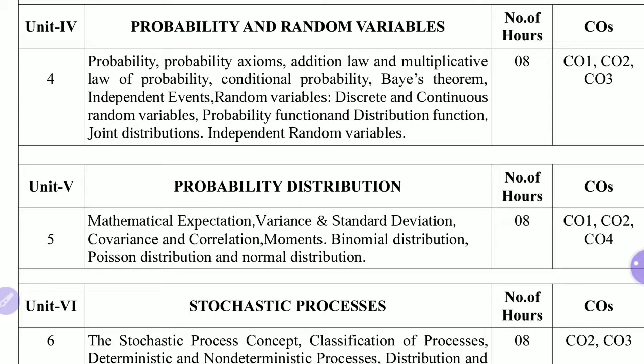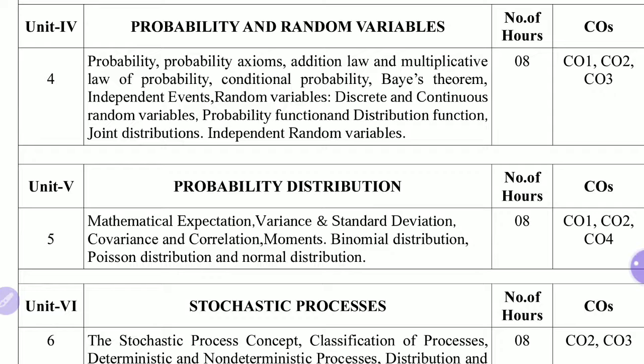The contents of unit number 4 are probability axioms, addition law and multiplicative law of probability, conditional probability, Bayes theorem, independent events, random variables, discrete and continuous random variables, probability function and distribution function, joint distributions, independent random variables. These are topics related to probability, and all these things we are going to cover in unit number 4.